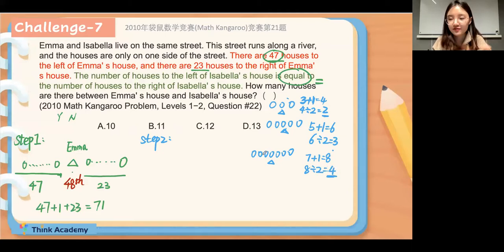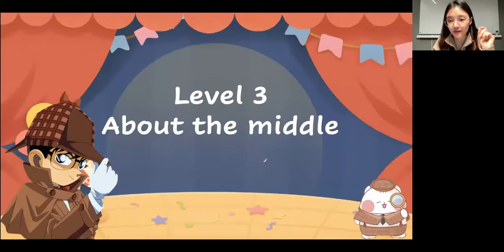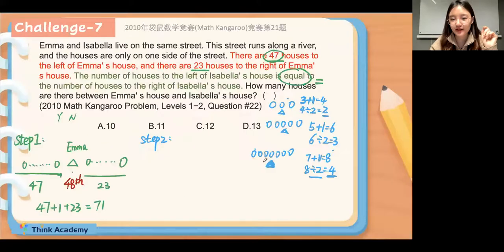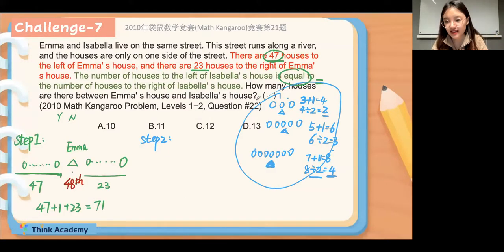Okay, so if the total amount is an odd number, like 3, 5, and 7, then how can we get the middle one? We can add 1 and divide it by 2 to get the position of the middle one. Does it make sense, everyone? For this part, does it make sense? If it makes sense for you, can you type 1 in the chat box? How can we get the position of the middle one? We can use the total amount plus 1 and divide it by 2, right? And if it's a little harder for you, you can type 2. If you can understand, you can type 1.